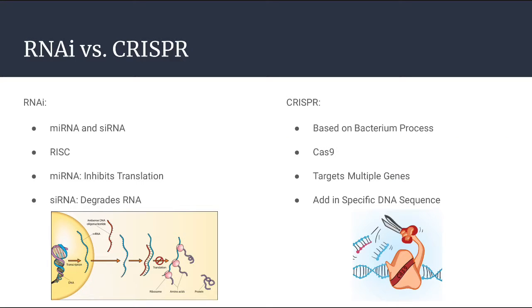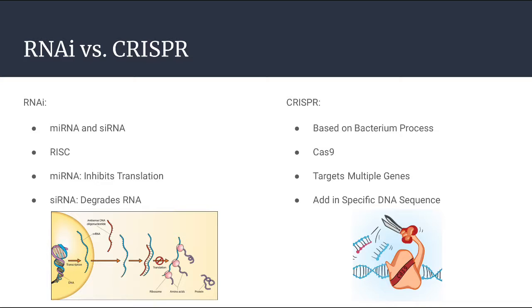RNAi, or RNA interference, causes a silencing effect by using two types of RNA to complete the process, siRNA and miRNA. miRNA and siRNA bind with a protein to create an RNA-induced silencing complex, or RISC for short. As this occurs, the RISC includes a single-stranded segment of RNA, which is called the guide strand. The process is specific as the guide strand will have the perfect complementary bases to some part of the mRNA of the gene that is attempting to be silenced.